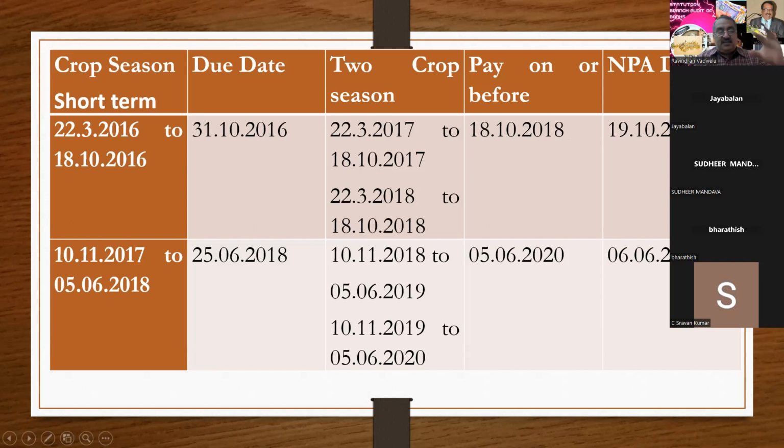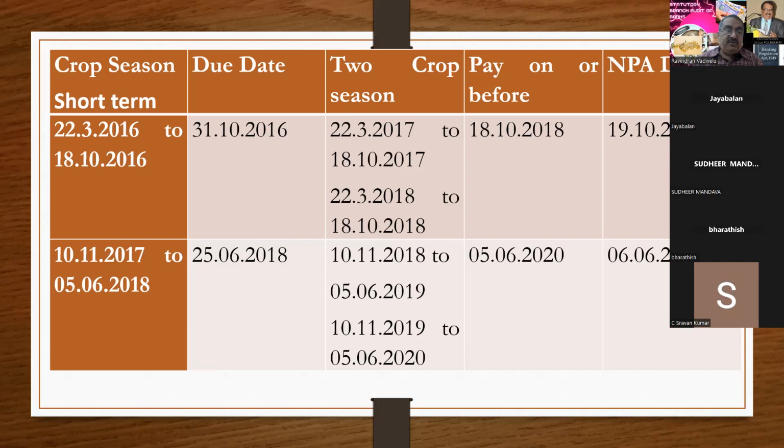If you understand this, all NPA classification with reference to agriculture is over. I'll go slowly. The crop season is clearly mentioned in the sanction letter. If it is not mentioned, you ask the manager to confirm. The due date is also clearly mentioned in the sanction letter. And you have to add two crop seasons with reference to short-term crop, the crop seasons which come after the due date.